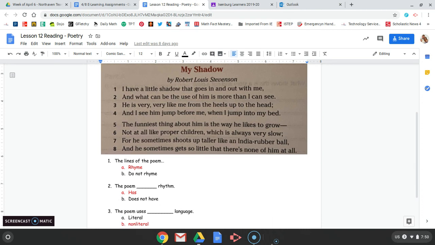Another part of this poem where they use figurative language that does not mean what it literally says is when it's talking about the shadow growing. It says, "The funniest thing about him is the way he likes to grow, not at all like proper children, which is always very slow." Well, we know that shadows can't really grow on their own. They're talking about how as you're walking around, sometimes it looks like your shadow starts to stretch and stretch and stretch. And that's what he's talking about right here. So that is also not literal. It's figurative language. It does not mean exactly what it says.